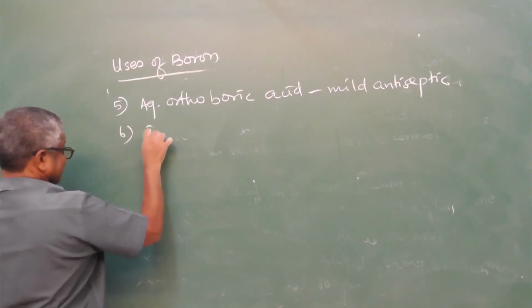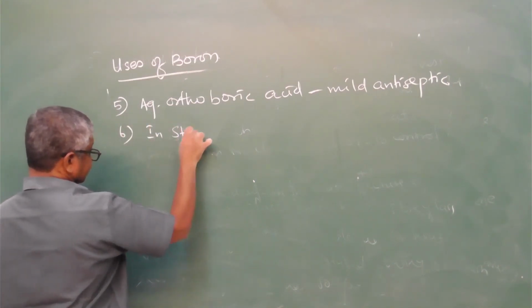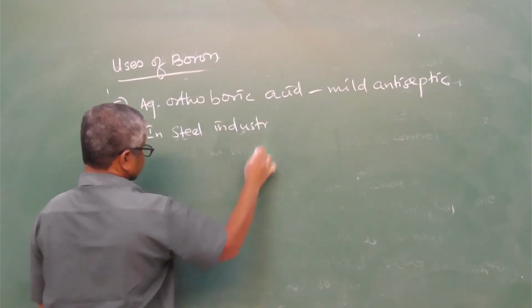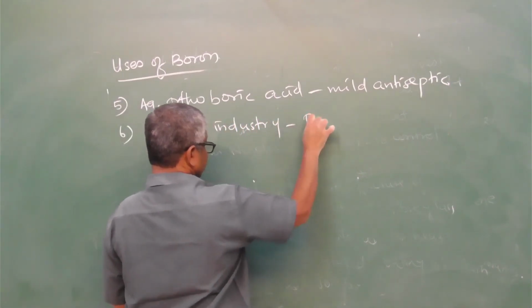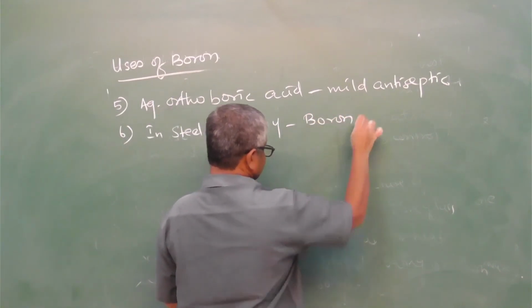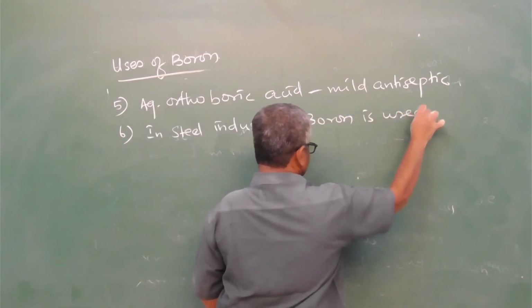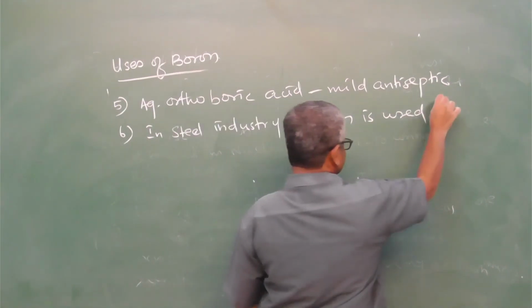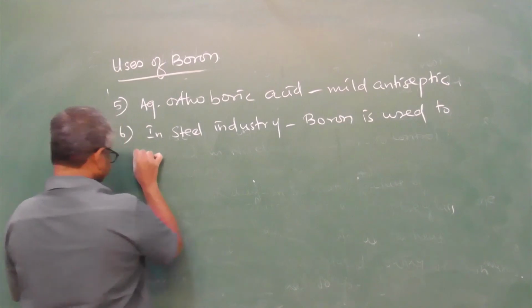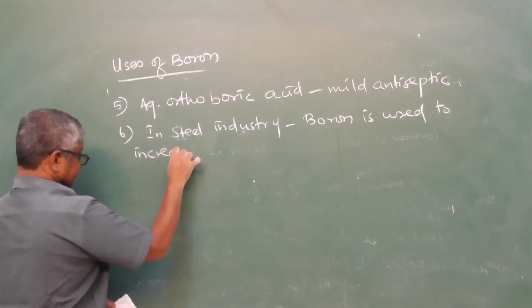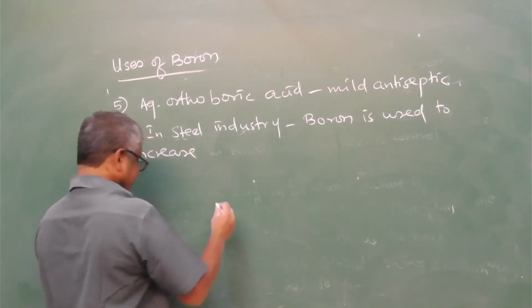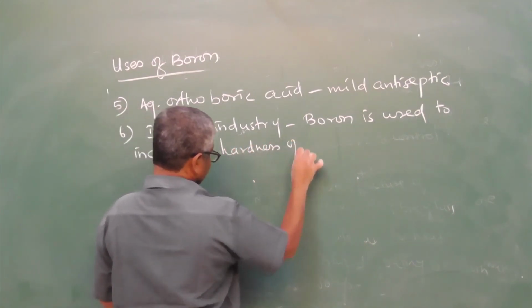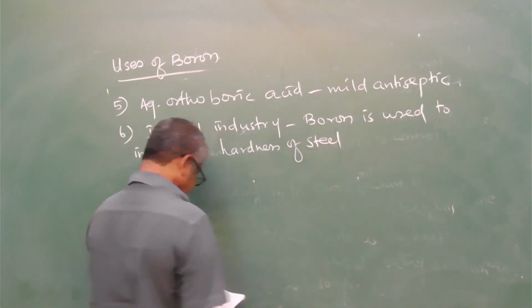In steel industry, boron is used to increase hardness of steel.